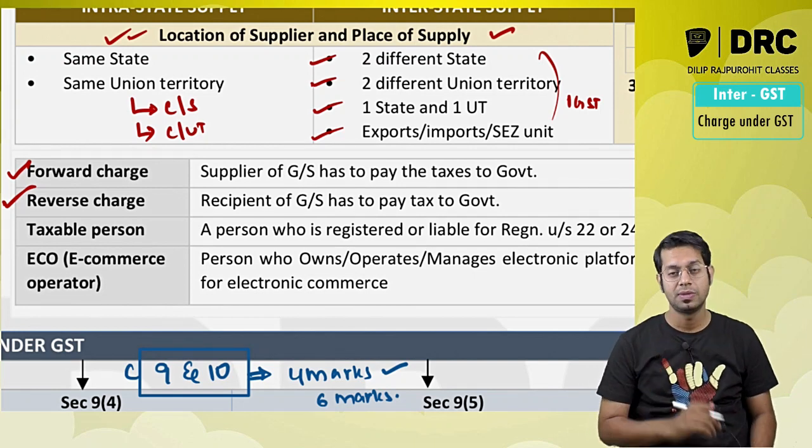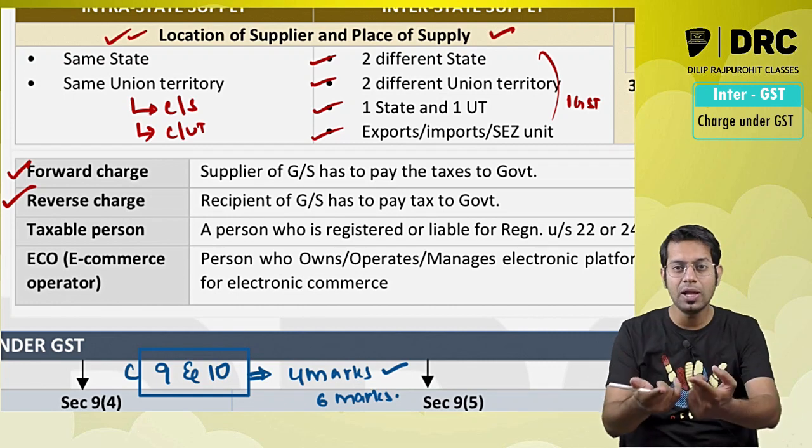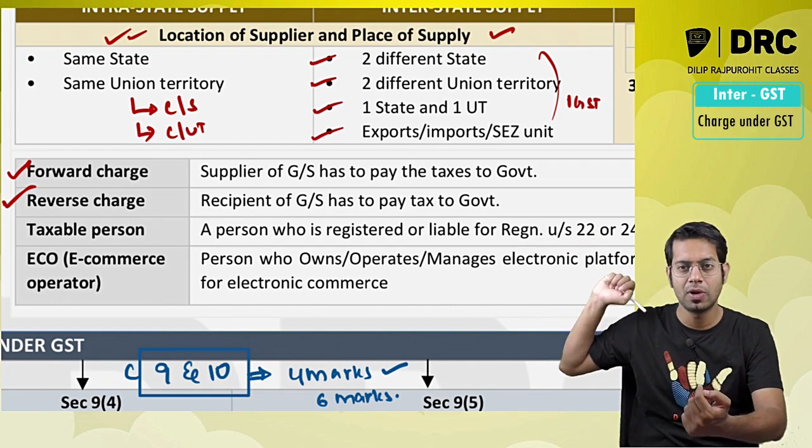So this is what this point is basically talking about. Forward charge: the supplier of the goods and services is liable to make the payment of taxes to the government.